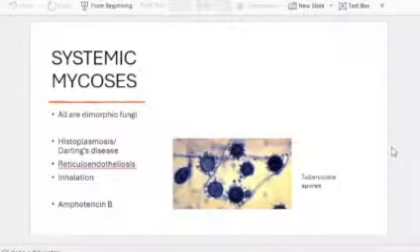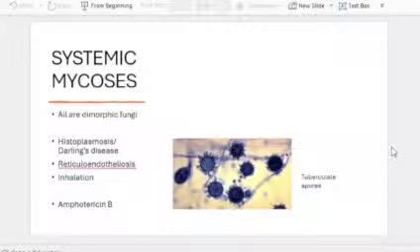Among this, the most important is the histoplasmosis, otherwise called as the Darling's disease. So first thing, a few things you can write commonly for all the systemic mycosis causing fungi are, they are all dimorphic fungi, meaning at two different temperatures, they can exist in two different forms.